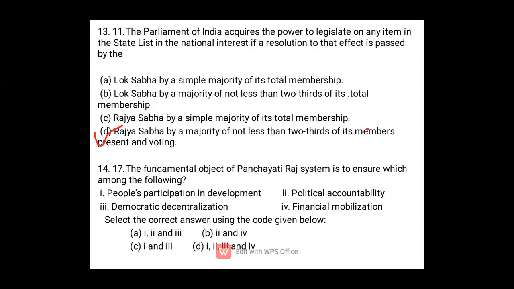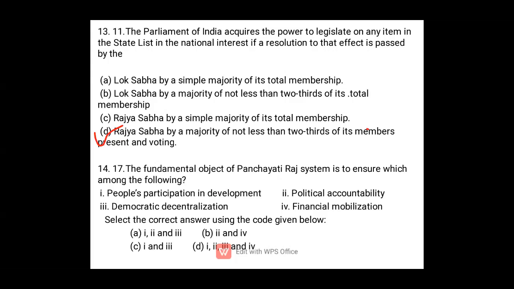14. The fundamental objectives of the Panchayati Raj system is to ensure which among the following? Why was the Panchayati Raj system introduced? You know that the 73rd and 74th amendments of 1992 were introduced by the central government. What is the purpose? The purpose is decentralization of power, so that more people can participate. Direct democracy is not possible in a country like India due to its huge population, so we have representative democracy, which means we elect our representatives, and on behalf of the people, they represent the people in the parliament.